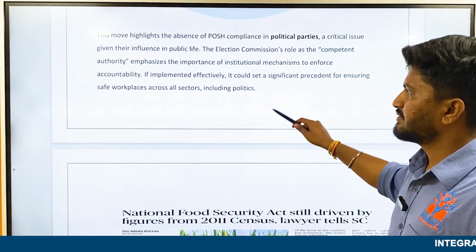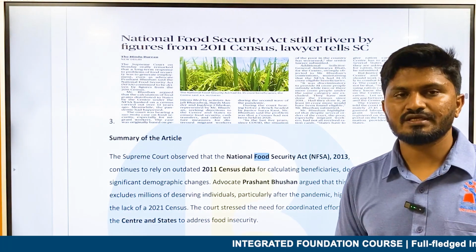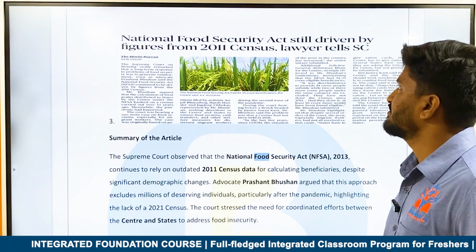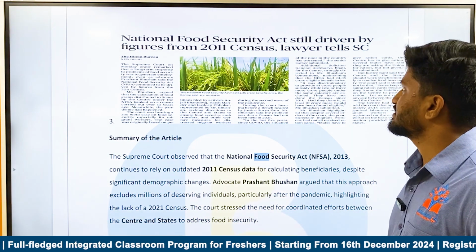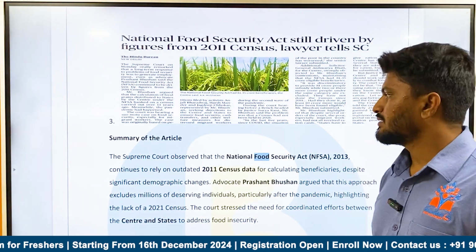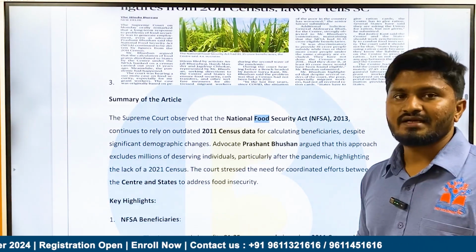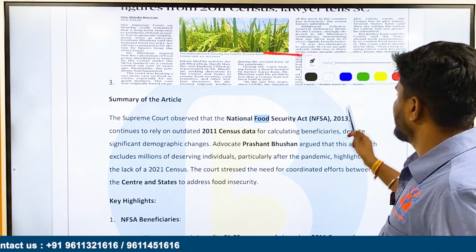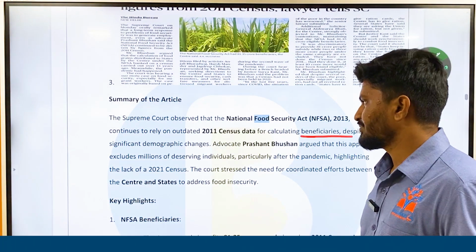Okay, next, moving on to the third article. This article is also from The Hindu. It says that the National Food Security Act is still driven by figures from the 2011 census, according to a lawyer who told the Supreme Court. Okay, the summary of the article: the Supreme Court observed that the National Food Security Act 2013 continues to rely on the 2011 census data for calculating beneficiaries despite significant demographic changes.